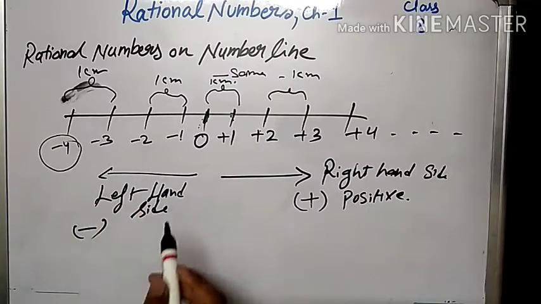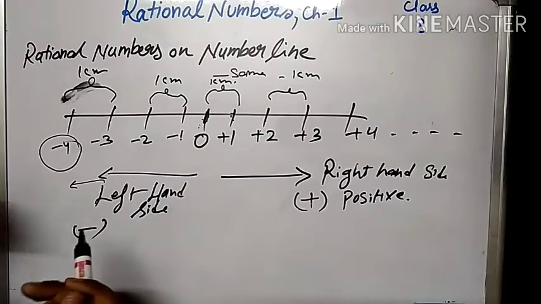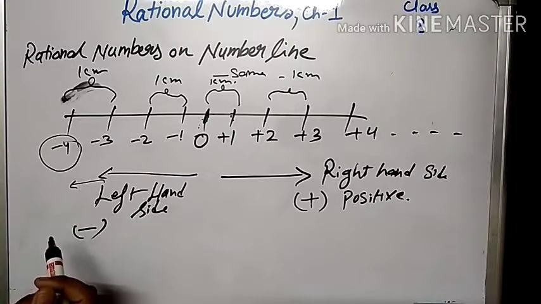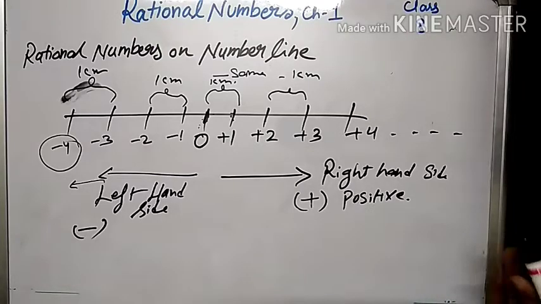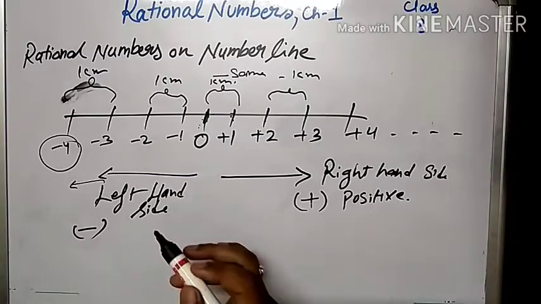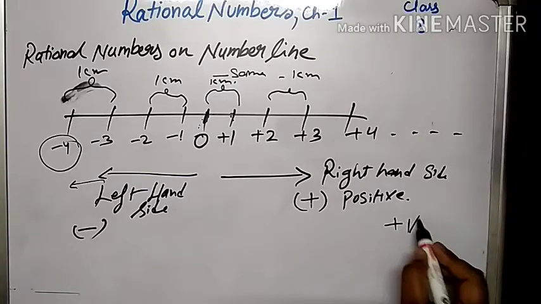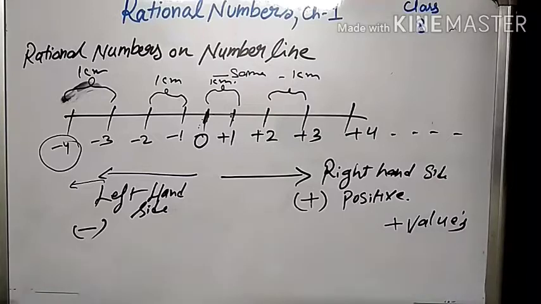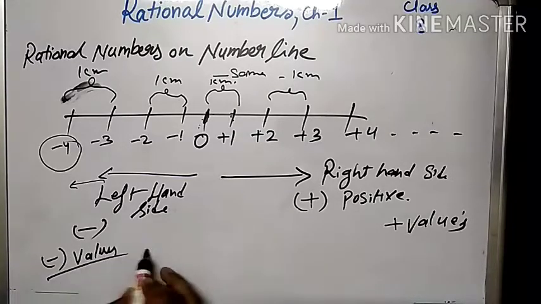Now the next thing we will talk about is that the bigger the negative value, the smaller it is, because when we are moving to the left hand side, we are moving to smaller values, and the further we move to the right hand side, the bigger and bigger the value becomes. So if we are moving to the right hand side, we are increasing with our positive values, and if we are moving to the left hand side, we are moving with our negative values.